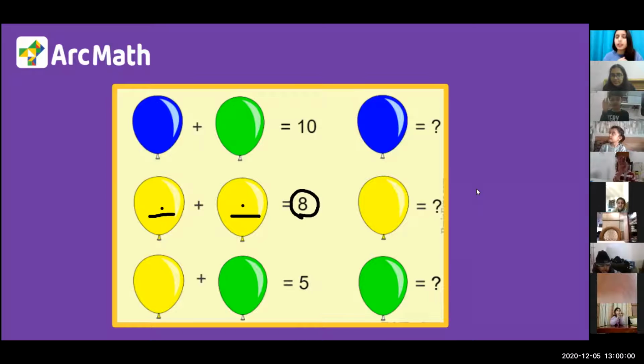Okay, Saran, your answer? 4 plus 4. Okay, 4 plus 4. Yes, Advita, Avyan. We can divide it. We can divide 8 in 2. So that means 4 plus 4. Yes, 4 plus 4. So 4 yellow balloons are here and 4 plus 4 is 8.